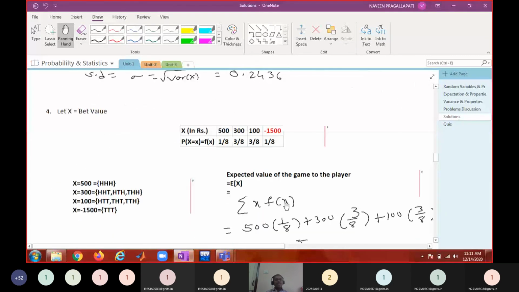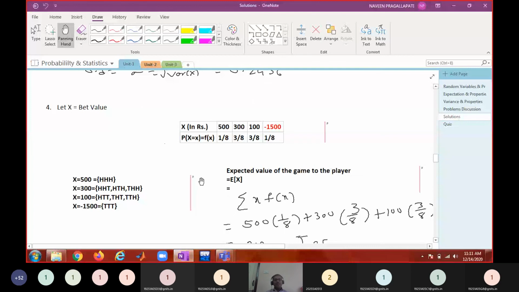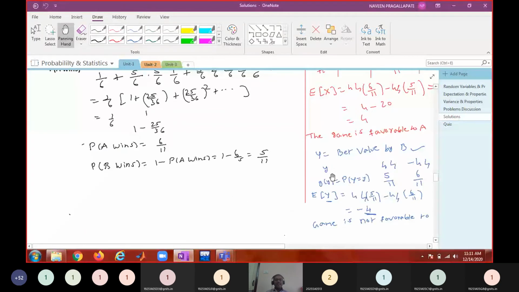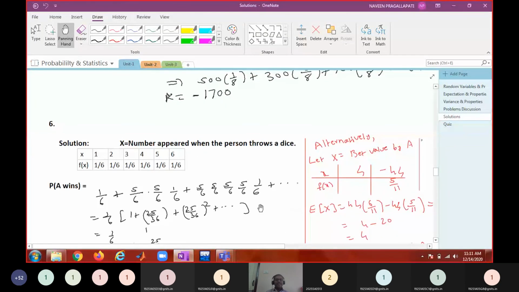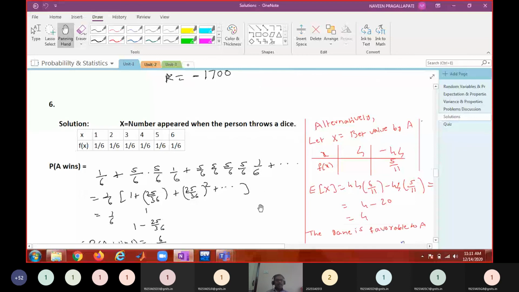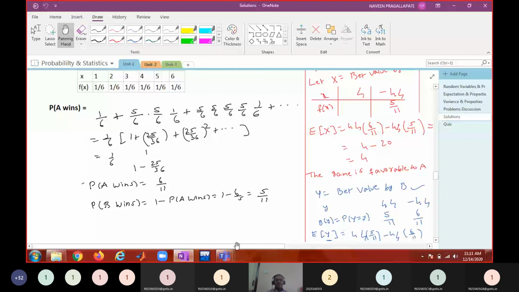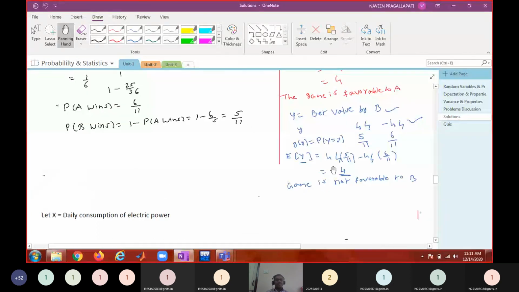In a similar way we did some more problems. We have done a variety of problems on expectation and variance. I said this is an important model. You remember the dice infinite series problem, so just go through it. That's an important problem, the bet value.